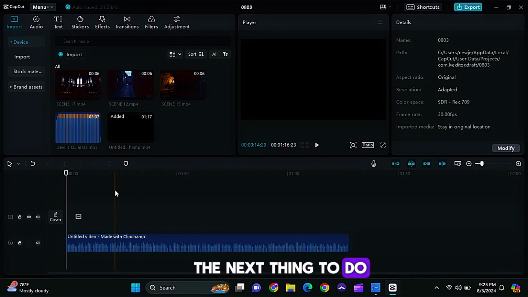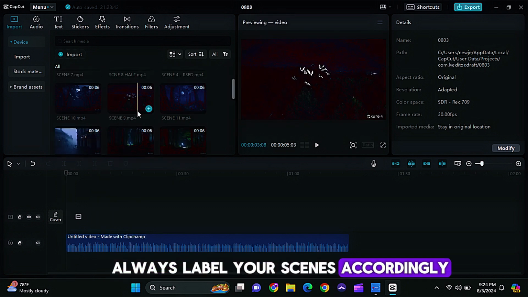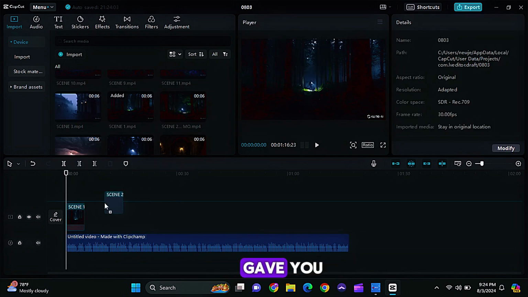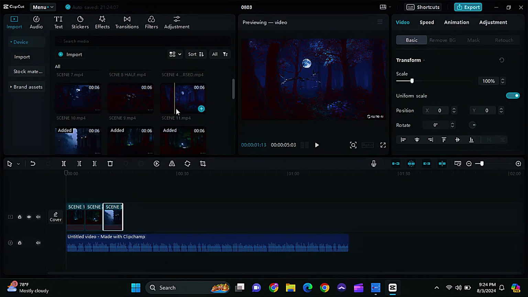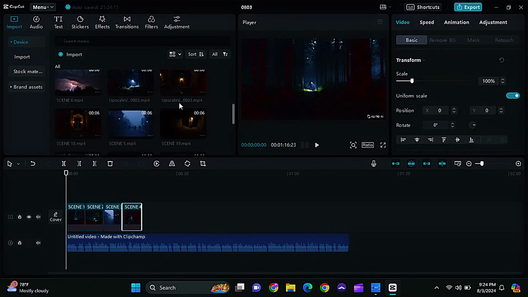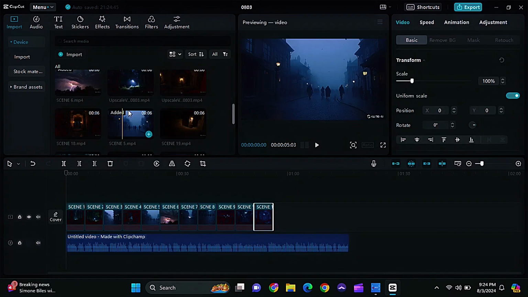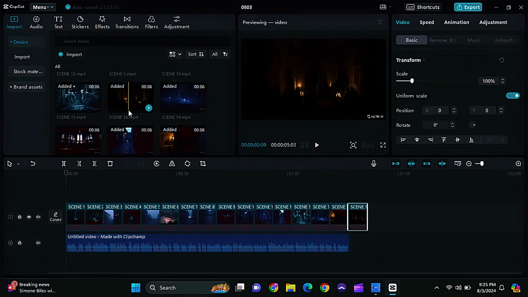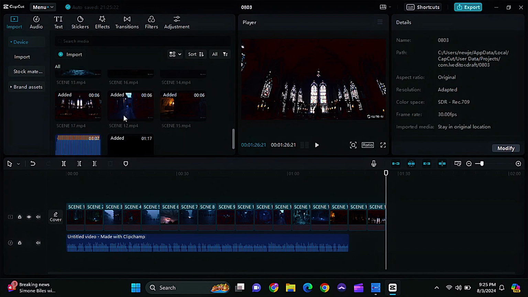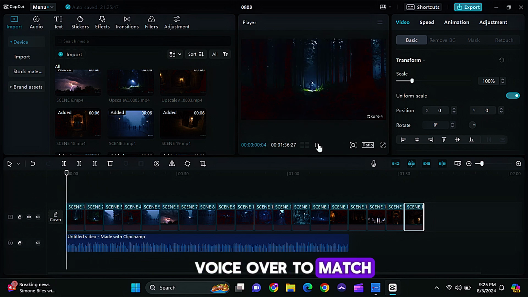The next thing to do is to start dragging your scene clips to the timeline. Always label your scenes accordingly, just as ChatGPT gave you. This creates a very easy and faster workflow. Now I will adjust the voiceover to match the scene clips.